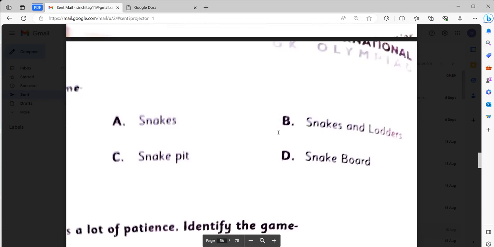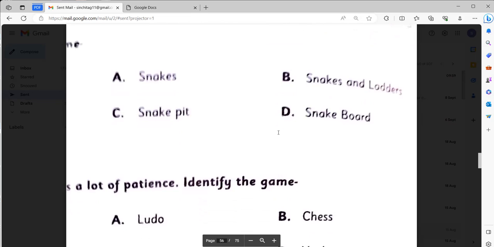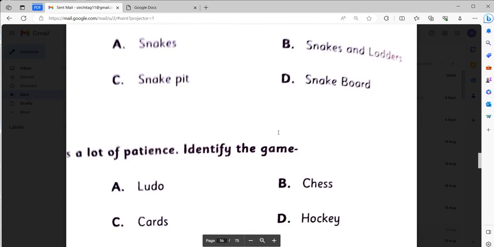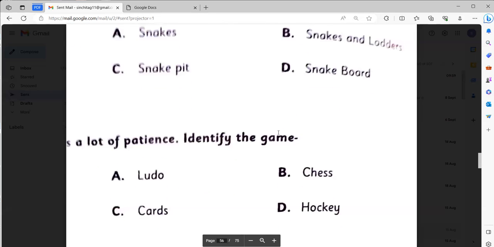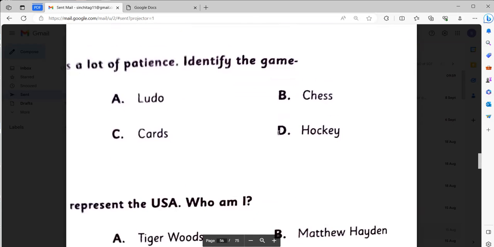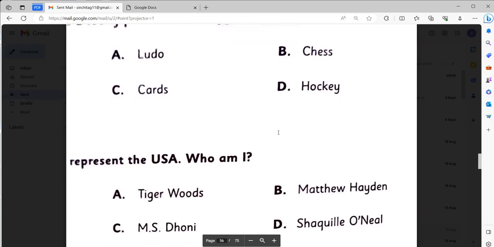Identify the game. It will be snakes and ladders. This game takes a lot of patience. Identify the game. It will be chess.